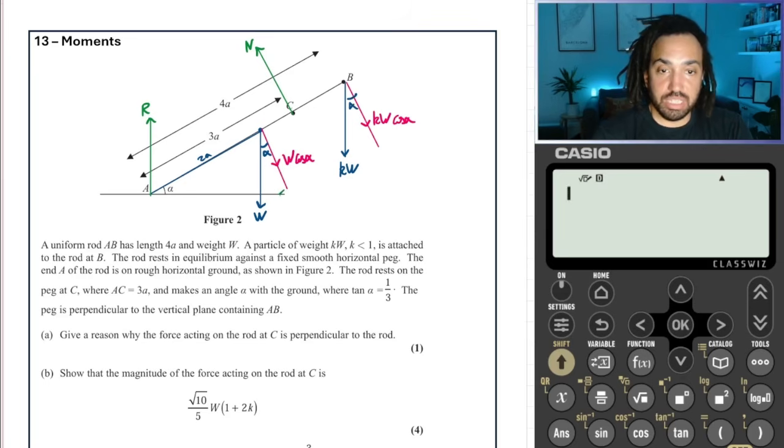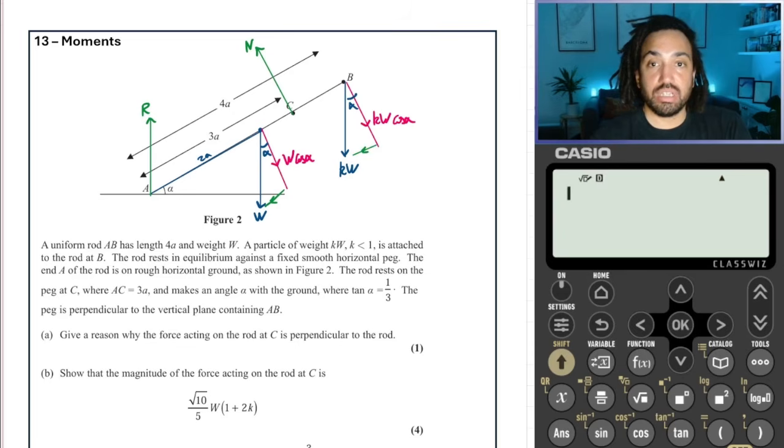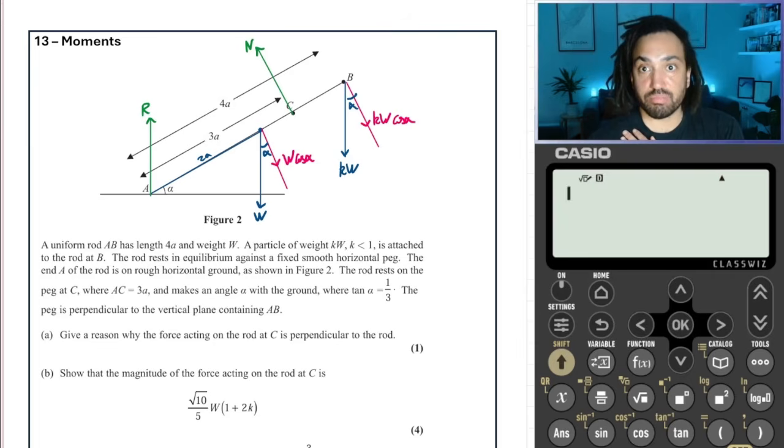Now, we could also put these components on, but in fact, we don't actually need the components of the weight going down the slope. It's actually, so again, it's not a slope. It is actually, it's a rod. So we don't actually need those components for a moment's question like this. So I'm not going to bother putting them on. Now, there are other things that we need to do actually, and that is to find the vertical and horizontal component of this perpendicular force, because that's going to be very helpful.